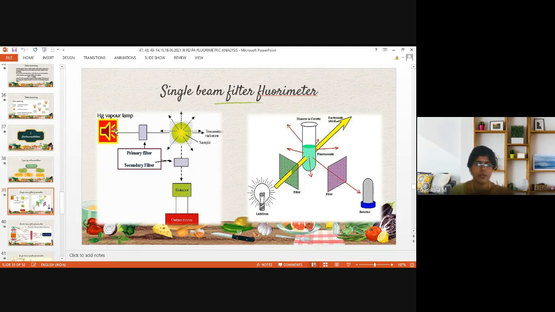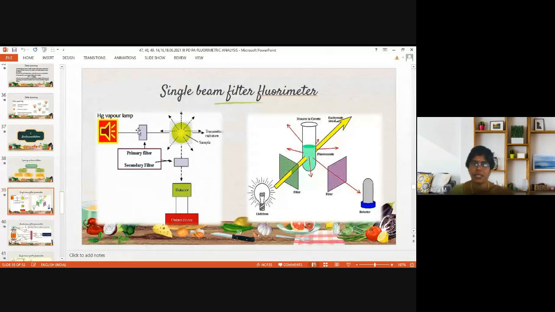So mercury vapor lamp is the source in filter fluorimeters. It passes the polychromatic light that is passed on to the filter. It is filter type of monochromators that are used. Two kinds of filters are used: one is primary filter, another one is secondary filter. Primary filter is placed before the sample, whereas secondary filter is placed after the sample.